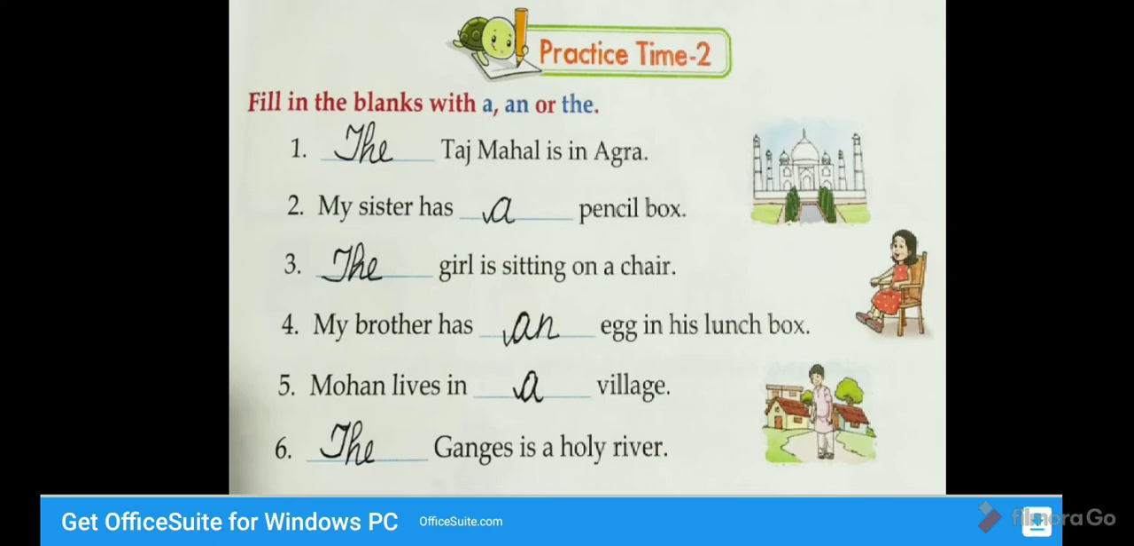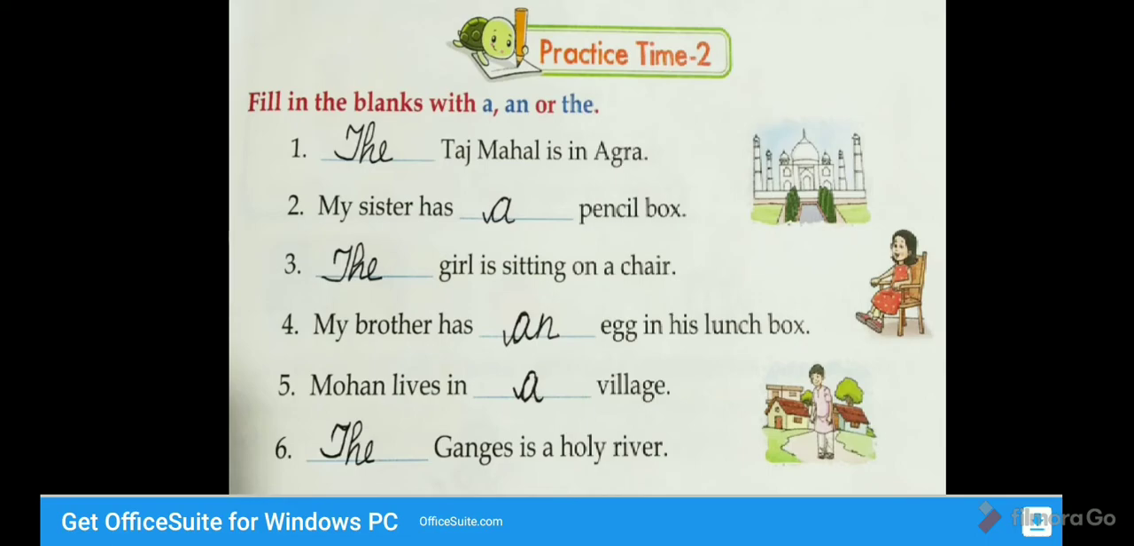The Taj Mahal is in Agra. My sister has a pencil box. The girl is sitting on a chair. My brother has an egg in his lunch box. Mohan lives in a village. The Ganges is a holy river.